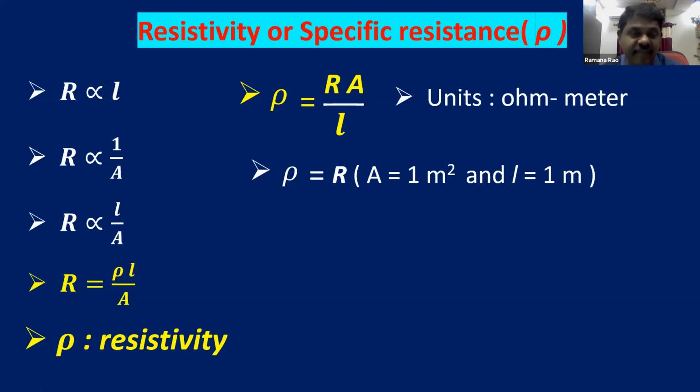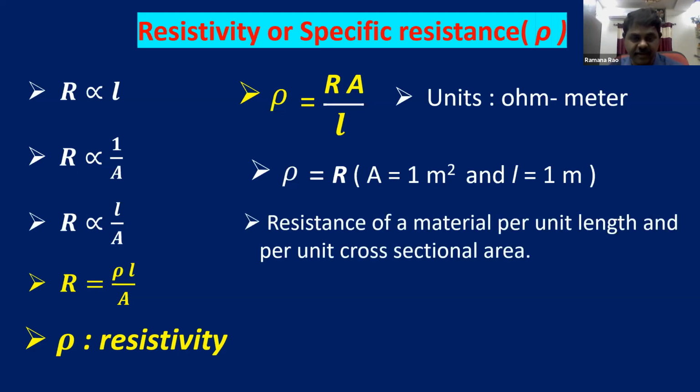So that is the reason why resistivity is not going to depend on length and area of cross section. A very important point: specific resistance is independent of the geometrical conditions of the conductor. It is not going to depend on length and area. Resistance depends on length and area, but resistivity is not going to depend on length and area. So this is an important point.